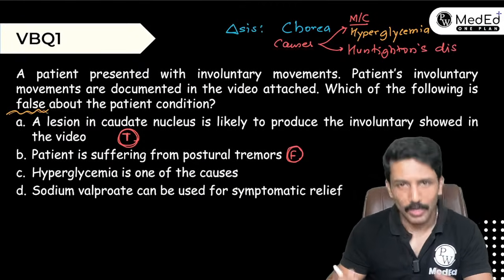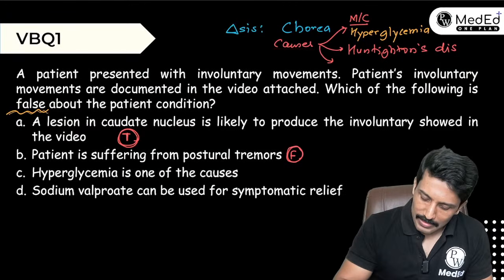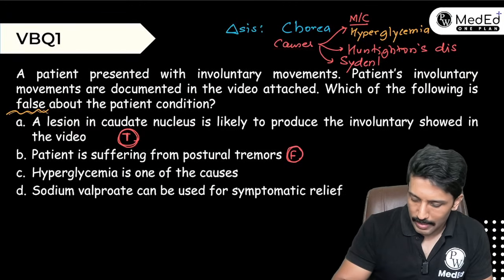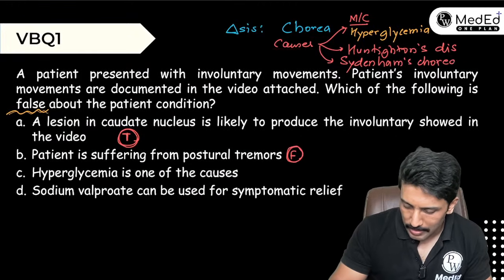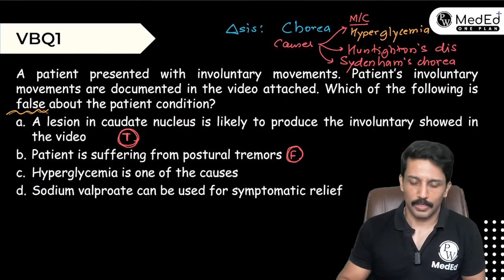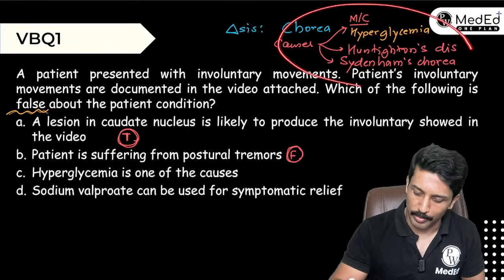Huntington's disease or Huntington's chorea. The other one is Sydenham's chorea. Where do you get Sydenham's chorea? Sydenham's chorea is a major criteria for rheumatic fever, right? So these are the common causes that you need to remember for chorea.